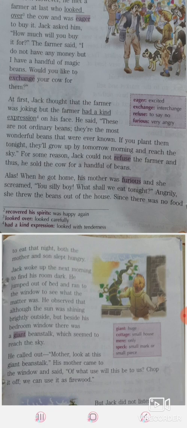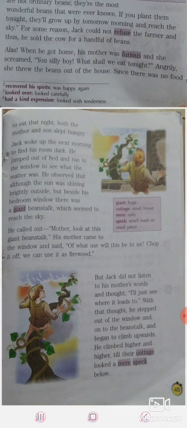They did not have any money to buy food, because Jack had sold the cow in exchange for that handful of beans. So both of them had no food to eat that night, and both the mother and the son slept hungry. Now turn to page number 45. As I have told you, both the mother and the son slept hungry because they did not have anything to eat that day.